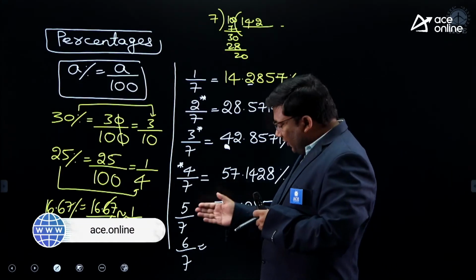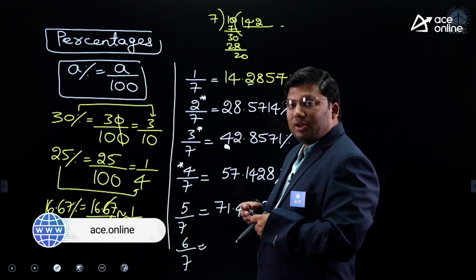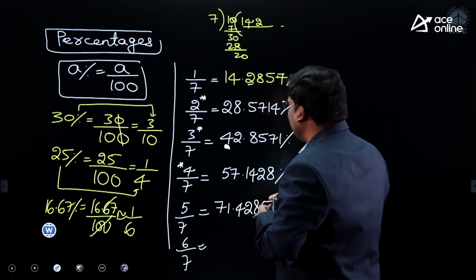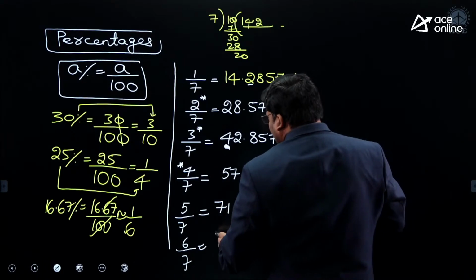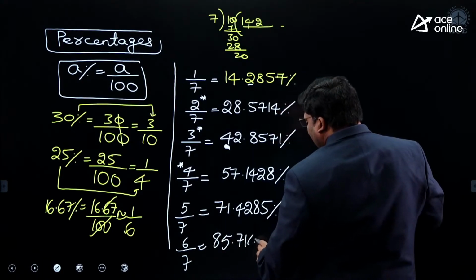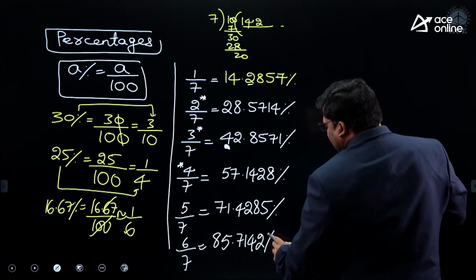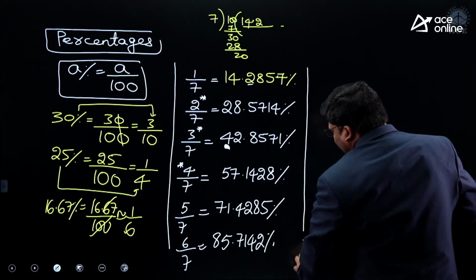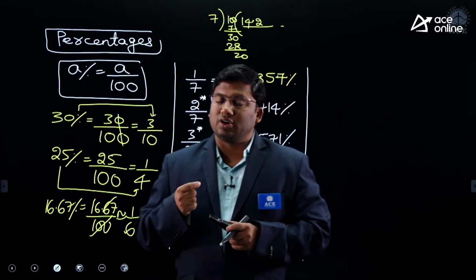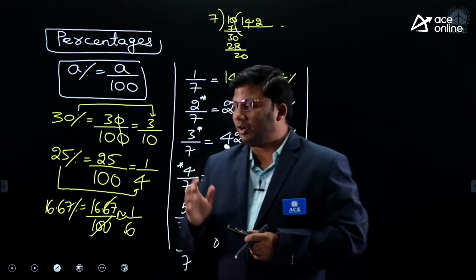If it is 6 by 7, take the numerator 6, multiplied by 10. 6 tens are 60. 7 goes 8 times. So this will be 85.7142. These 6 digits are only repeating again and again. This is one fraction where most of the students will find it difficult to understand.